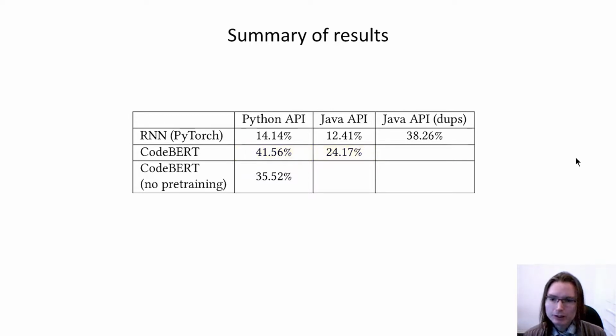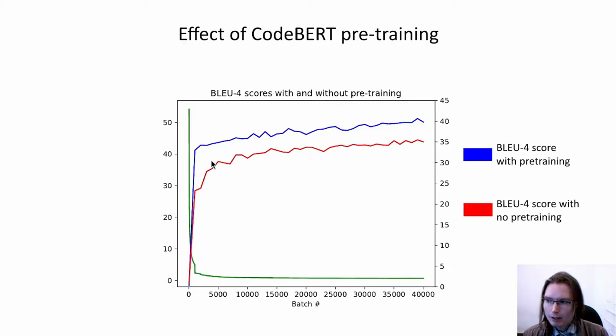We were interested in how much of CodeBERT's performance is due to the transformer architecture and how much is due to CodeBERT's pre-training. We discarded the pre-training by randomizing the parameters and then repeating the training. This score shows that convergence was faster with the pre-training, but we still see an improvement even without the pre-training. This graph shows our evaluation of the models as we were training them. Note that we didn't train these models all the way to convergence, so we don't know whether they would ultimately converge to the same results.